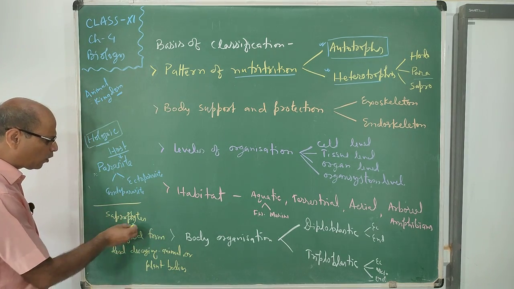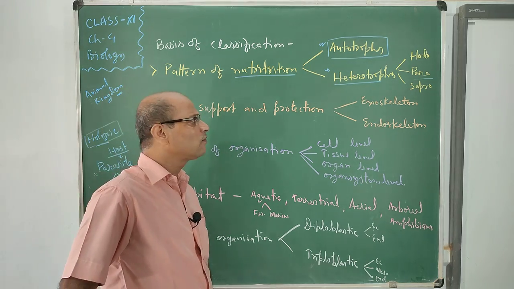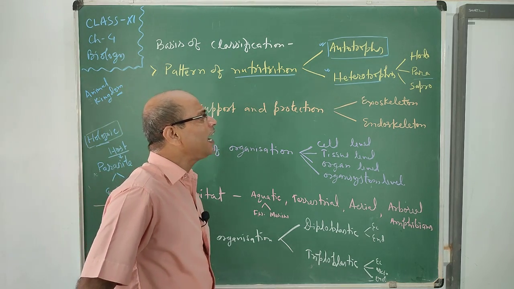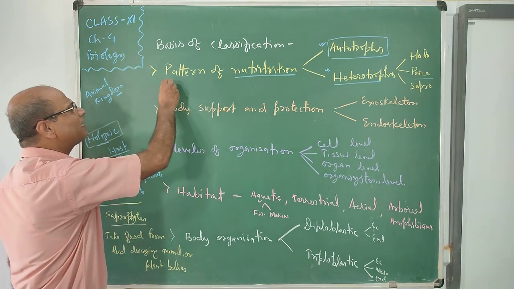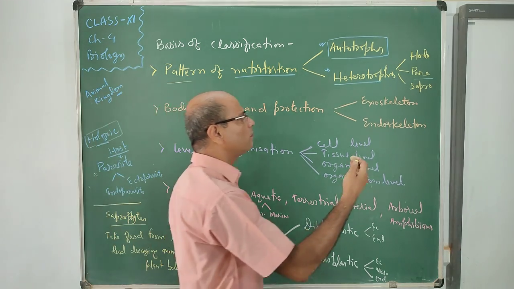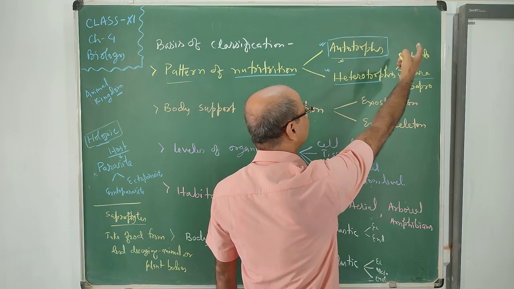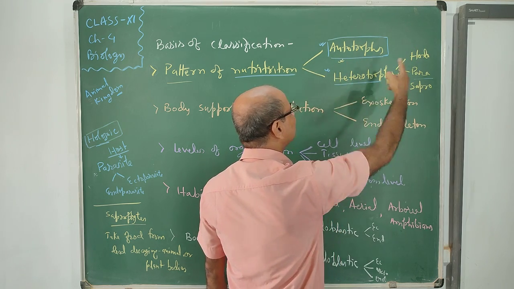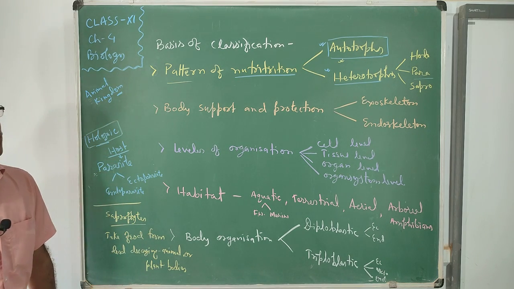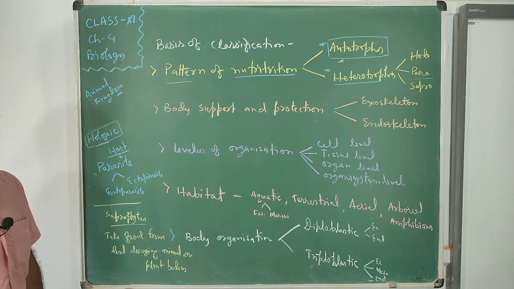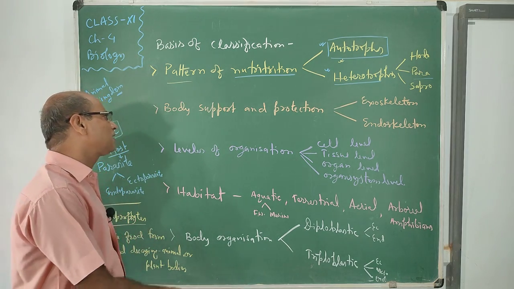So they are the saprophytes, and they take food from dead, decaying substances for their nutrition. So this is autotrophs, heterotrophs. On the basis of autotrophic and heterotrophic nutrition, we can classify the animals into different groups. Autotrophs are mainly the plant group, and these are the animal group. So animals are either holozoic, parasitic or saprophytic in nature regarding the food requirement or food-taking process.